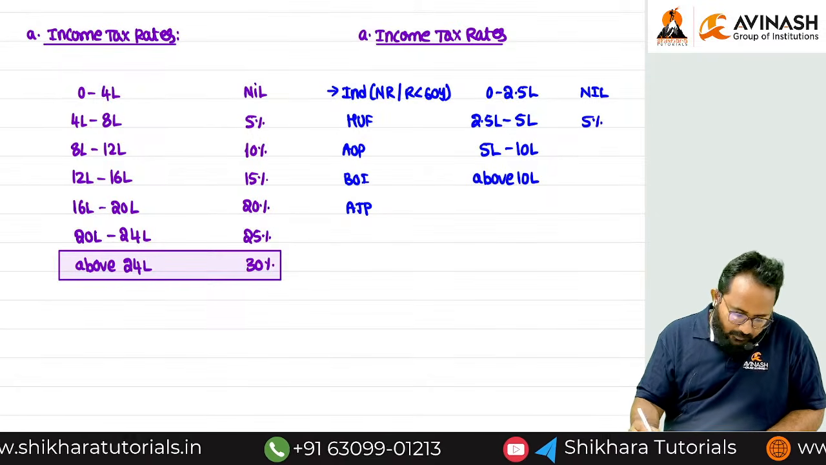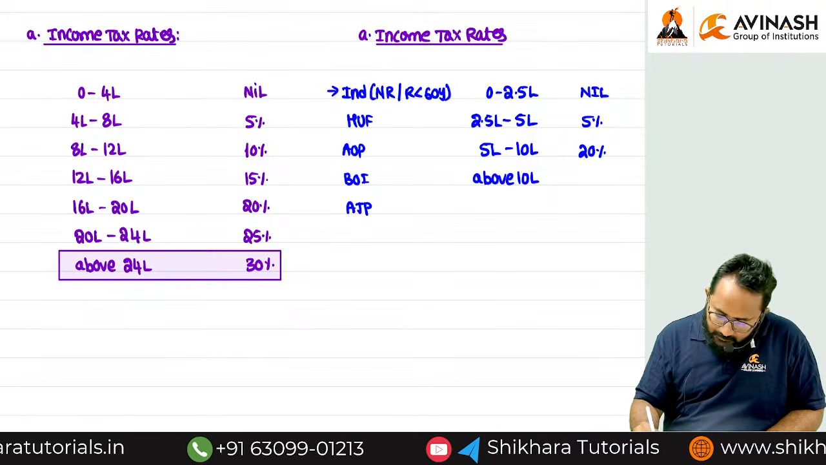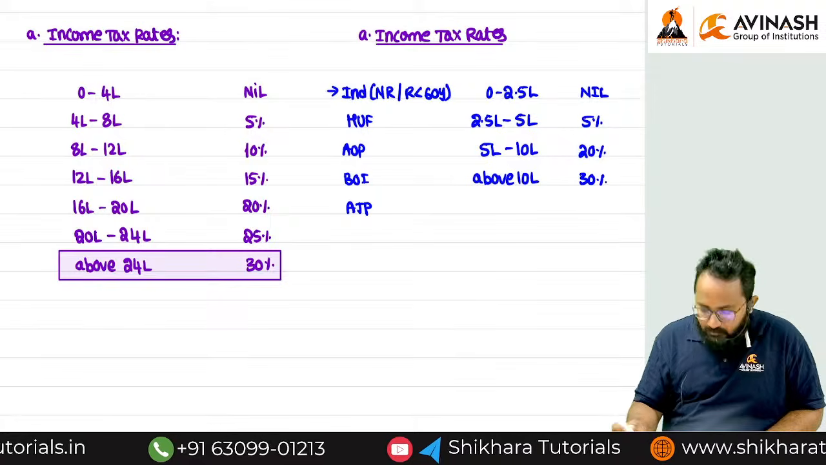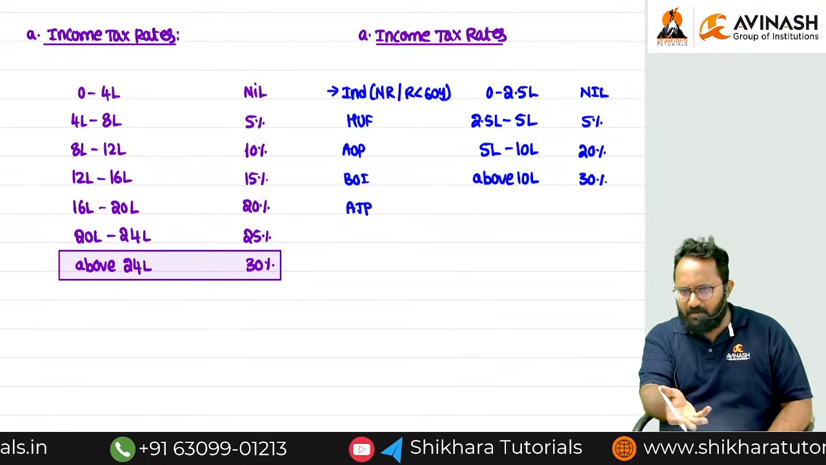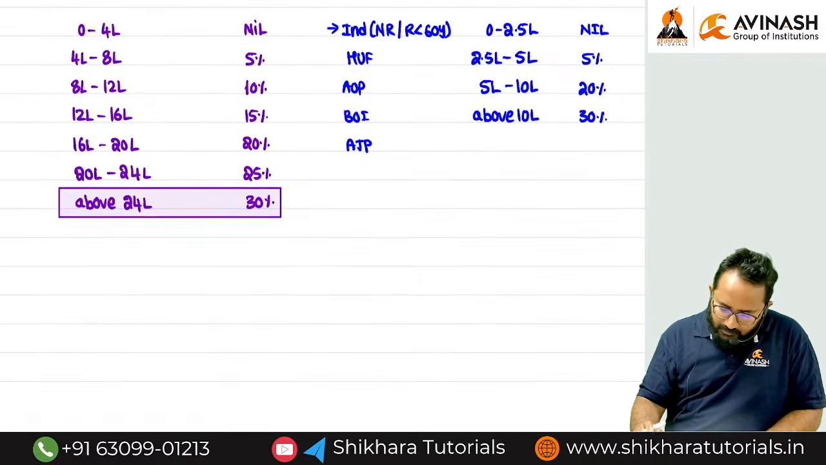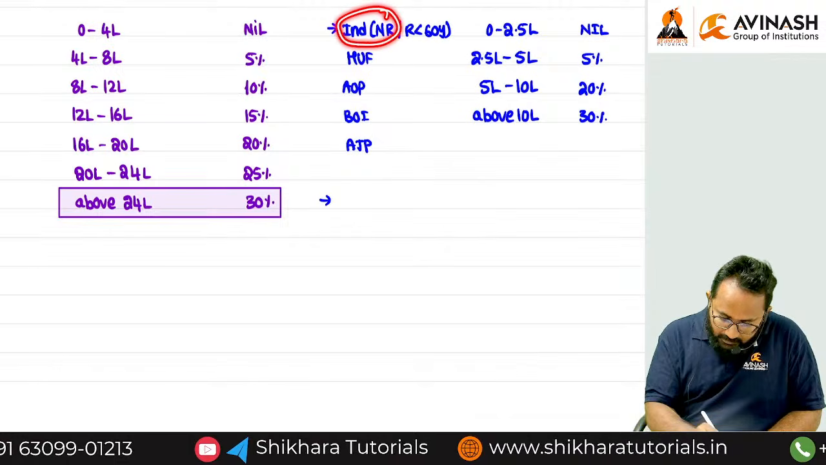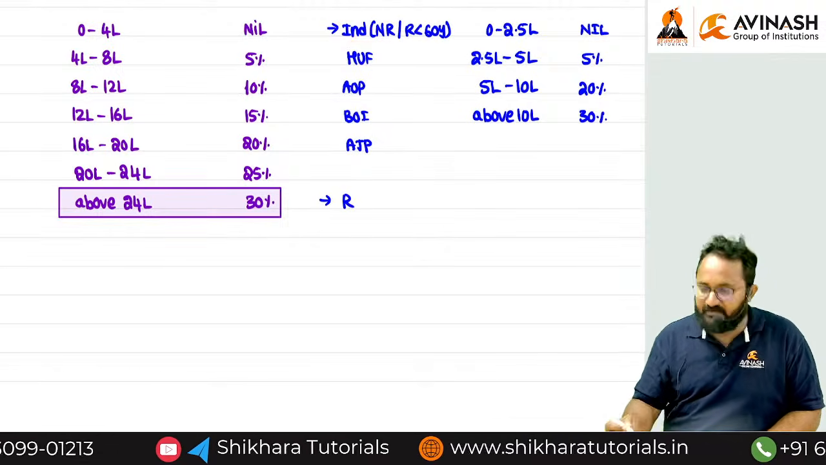5%, 20%. Next one, 30%. Understood? Whatever we discussed earlier is the same, nothing has changed. Next, can you tell me the category? Non-resident is already covered here. We have to consider resident.